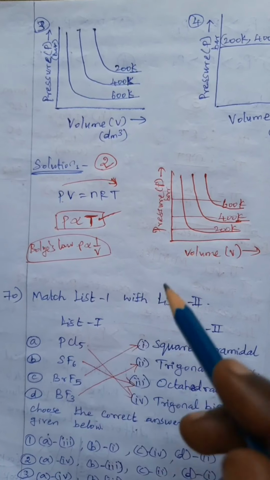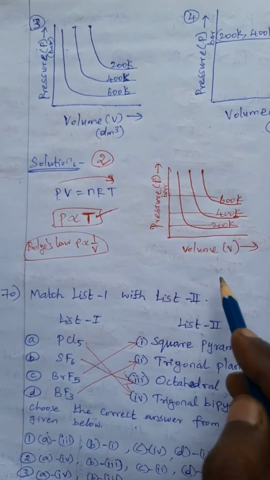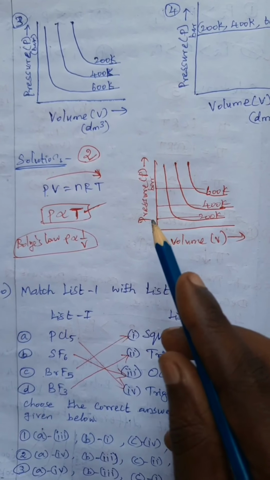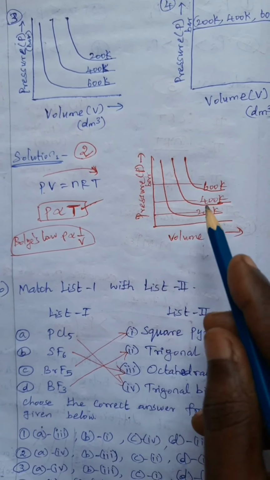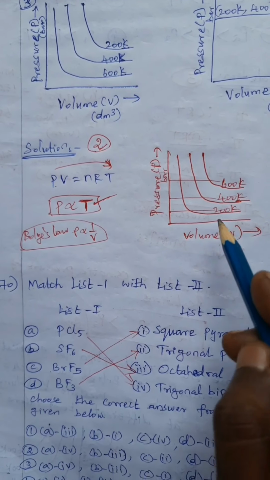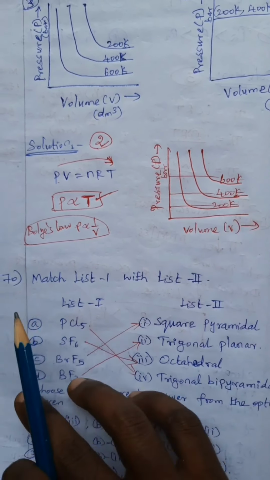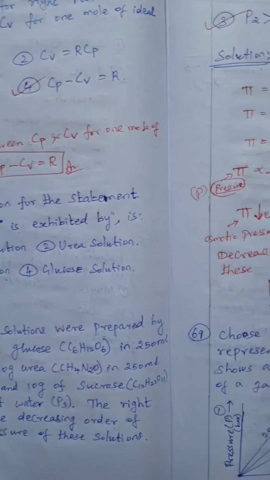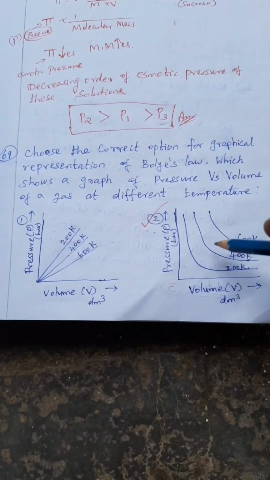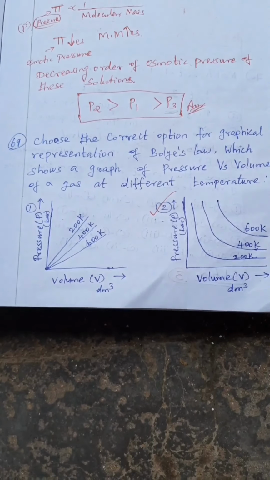So the temperatures are given in the graph. Volume is on the x-axis and pressure on the y-axis. Here pressure is 200, again 400 and 600. As pressure increases, temperature also increases. So 200, 400 and 600. So for 69, option 2 is the correct answer.